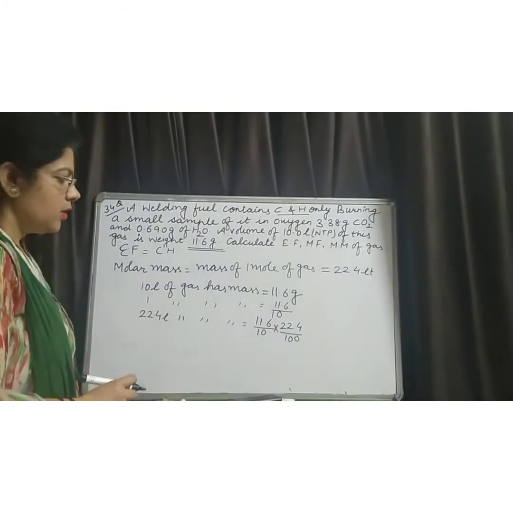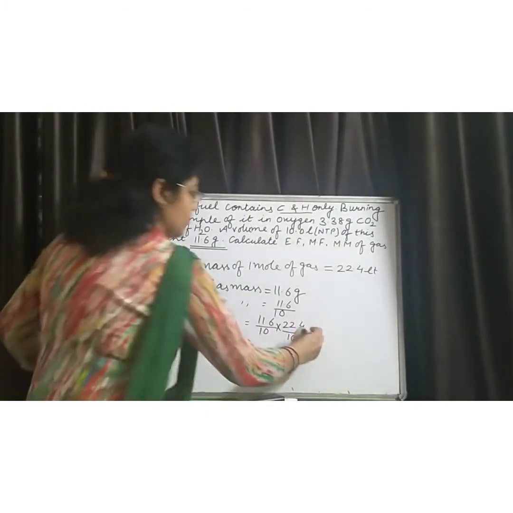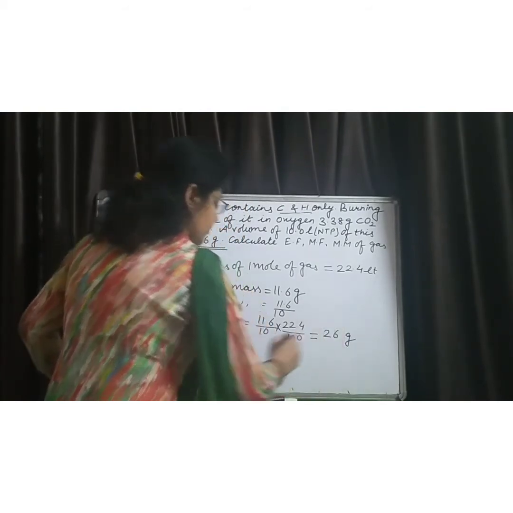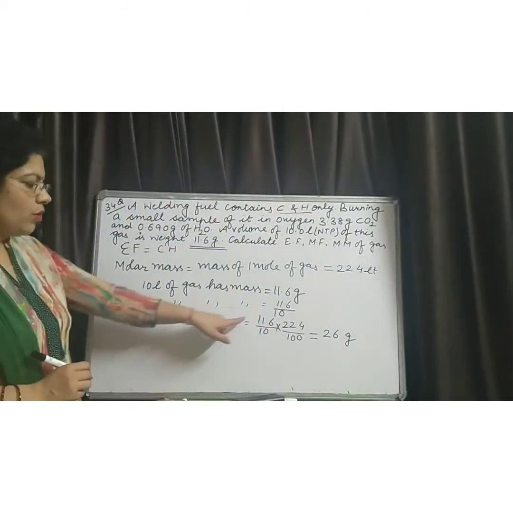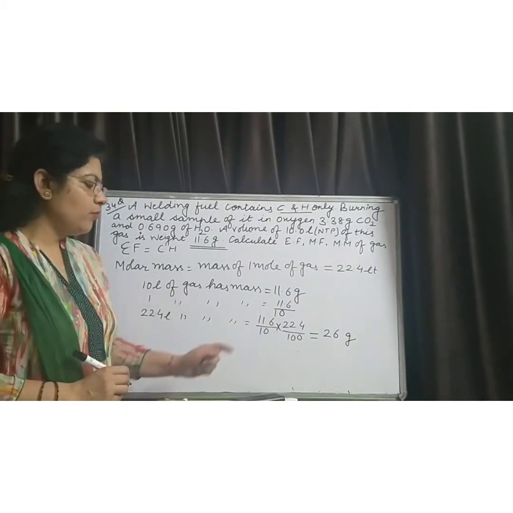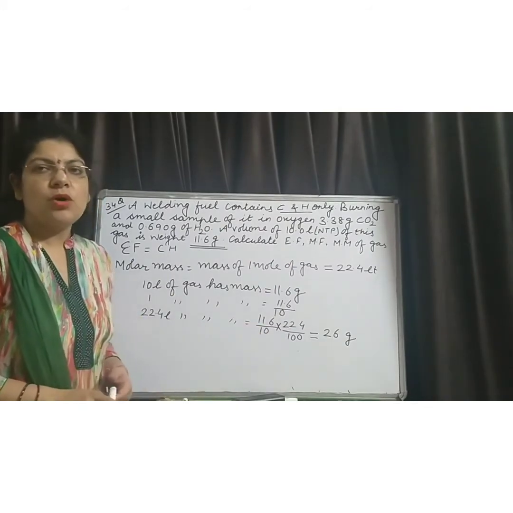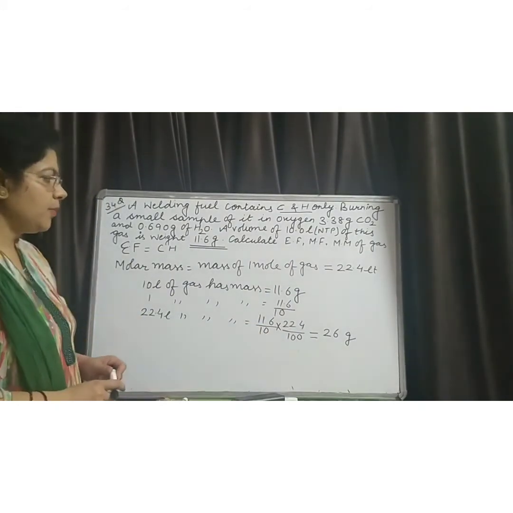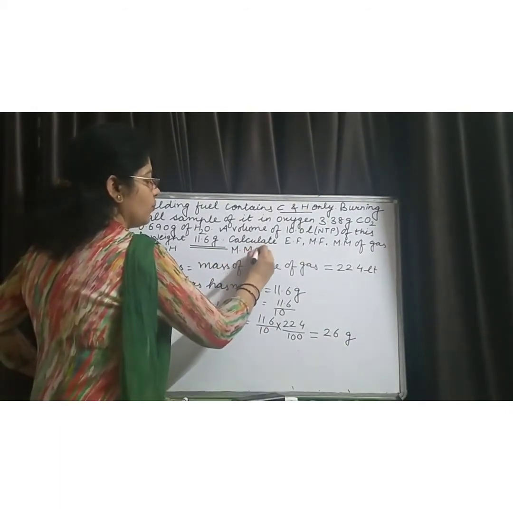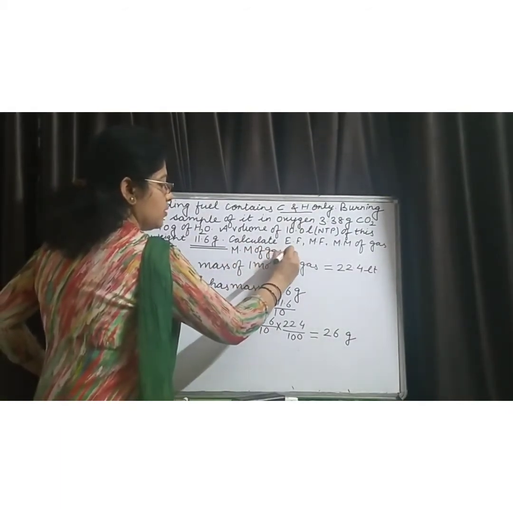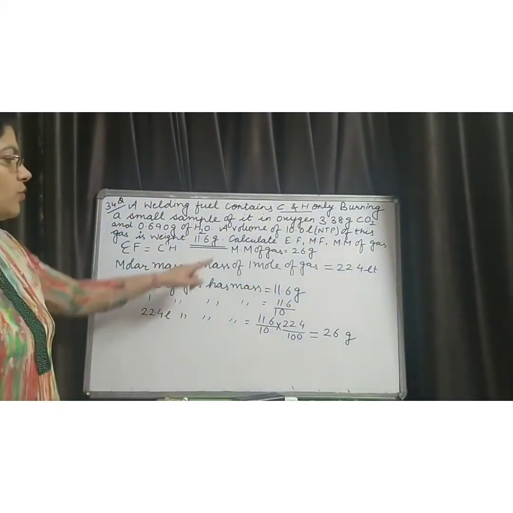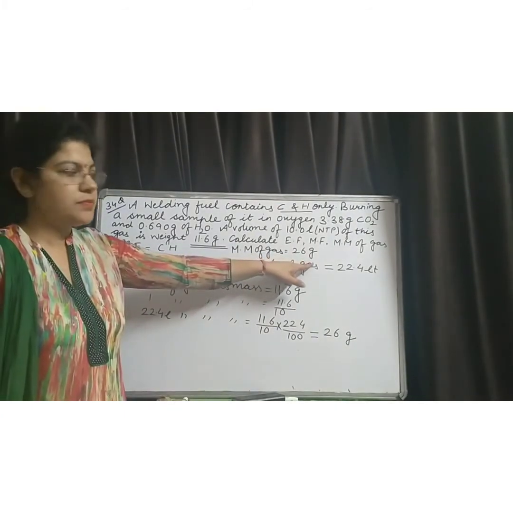When you solve this, 11.6 multiplied by 22.4 divided by 10, it comes out to be 26 gram. It means the molecular mass or the molar mass of gas is 26 gram. The molar mass of this gas is 26 grams.